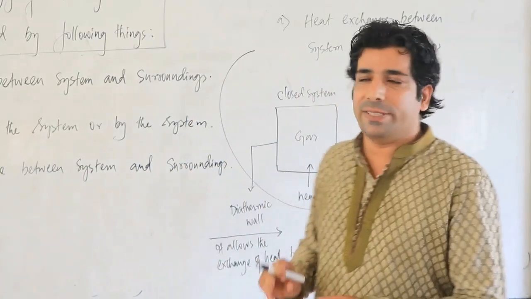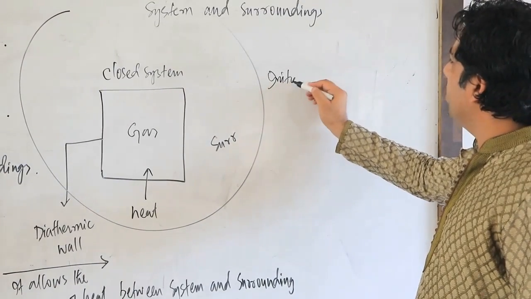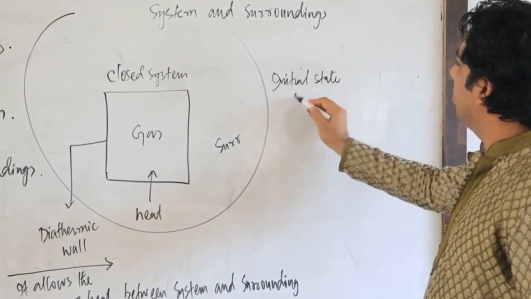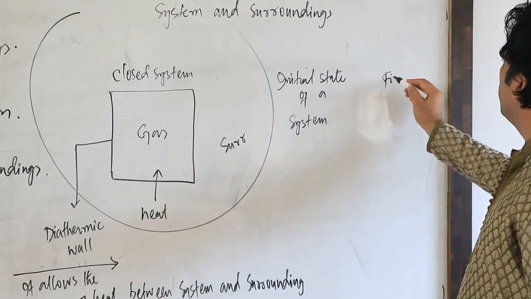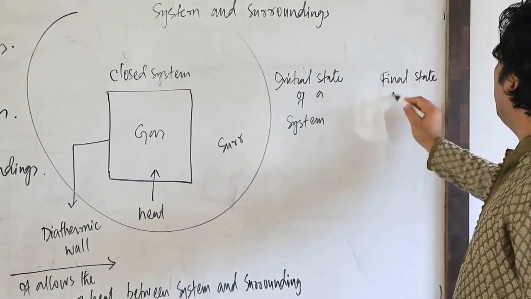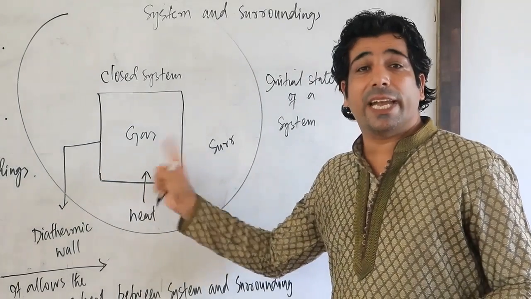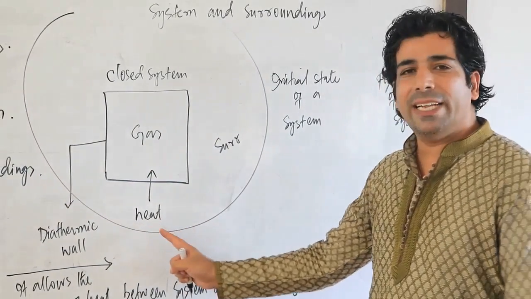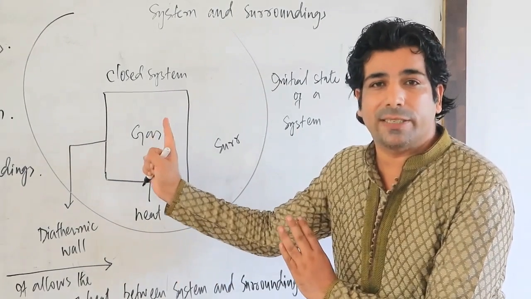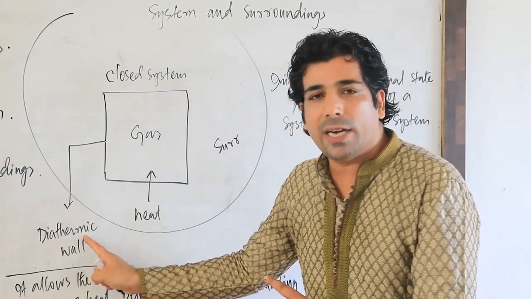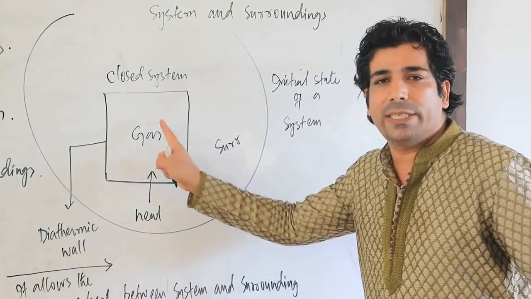Let us talk about the initial state of the system, and then the final state of the system. We have the gaseous system here, and I am supplying the heat. So heat is coming from the surroundings into the system, because the system has a diathermic wall which allows the heat to pass through it.